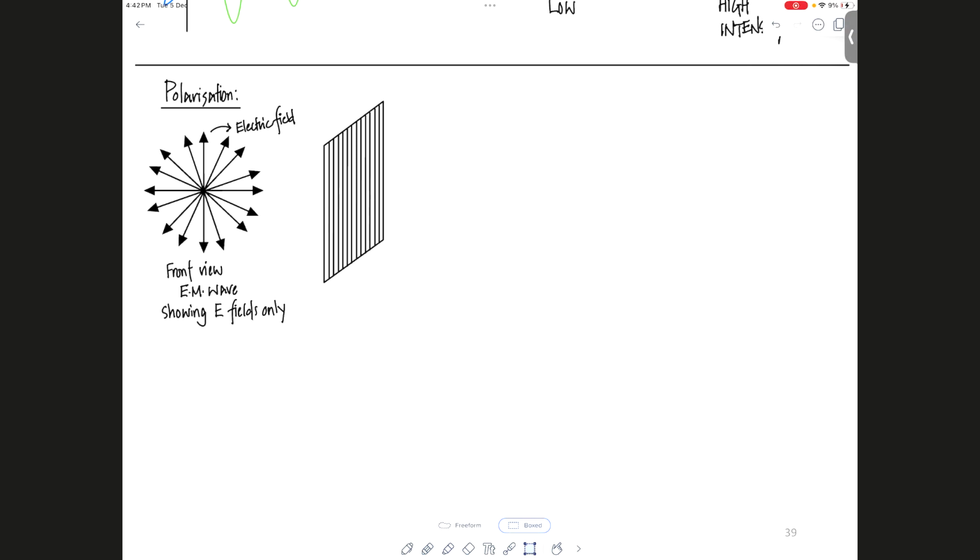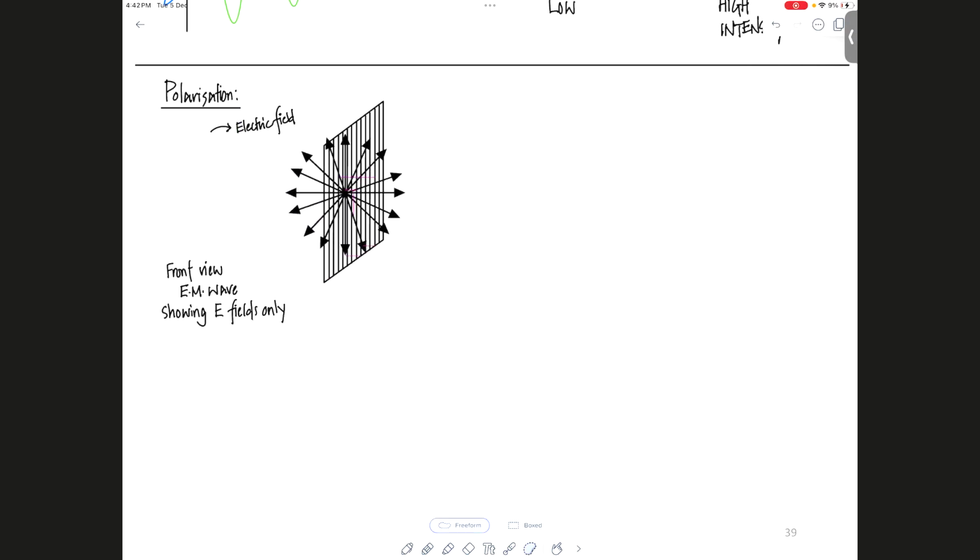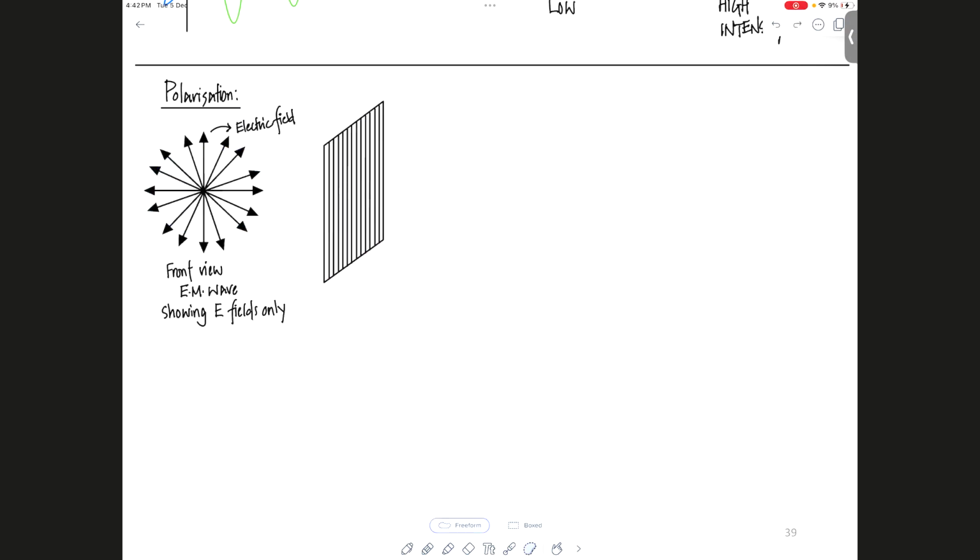Okay. Can you tell me if this wave, the one that I've drawn here, tries to pass through this, which plane will be perfectly allowed to pass through? Yeah, the vertical one. It will pass perfectly, no problem, because it fully matches the gaps. The gaps are designed in such a way that they allow it. Everyone understands this.